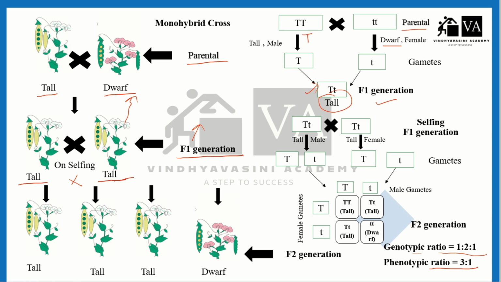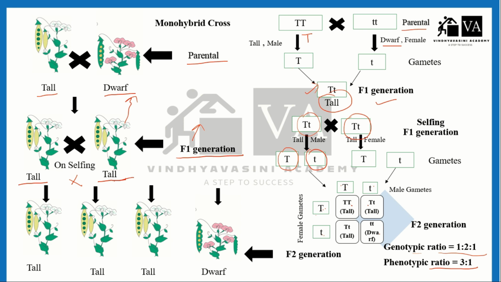So how is this Punnett square formed? It is a heterozygous condition, and the gametes formed will be of two types, a capital T and a small t. So these are the female gametes, capital T and small t, and these are the male gametes, capital T and small t. We get capital T capital T, tall; capital T small t, tall; capital T small t, tall; and small t small t, that is dwarf.